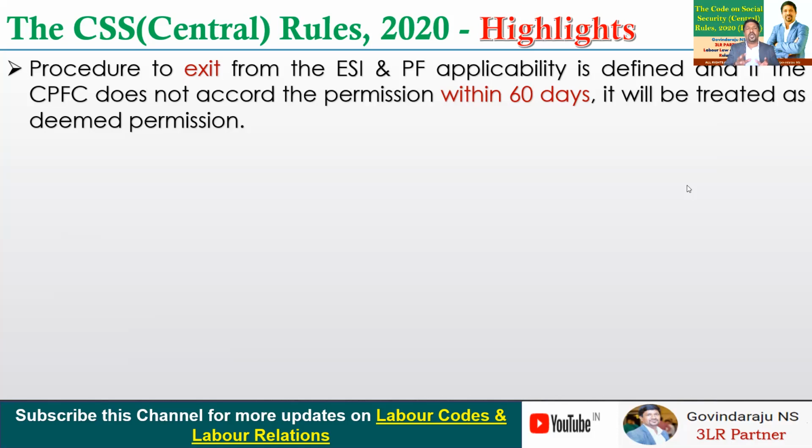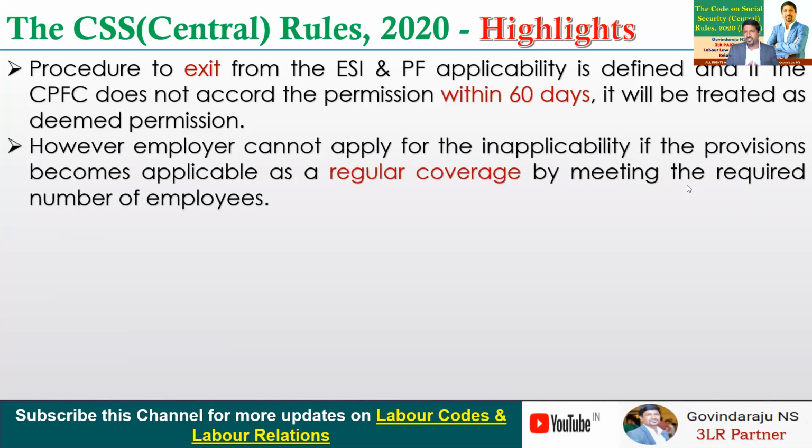Now, if you look at the framework of the code, an exit is possible in the case of ESI and PF, where voluntary coverage has happened. When the exit application is made by the employer to the ESIC or the Central Provident Fund Commissioner, if it does not accord the permission within 60 days, then it will be deemed permission. So there is no further going back to the Central Provident Fund Commissioner or the Director of the ESIC Corporation.